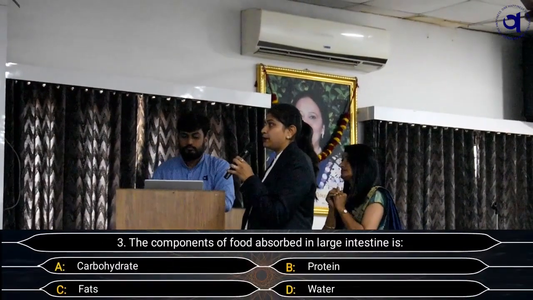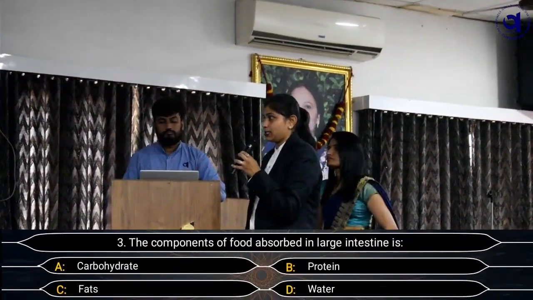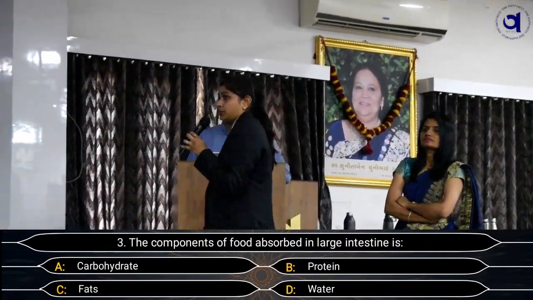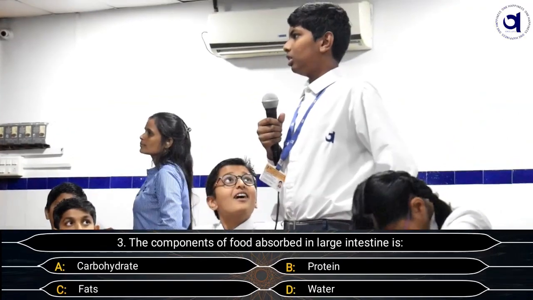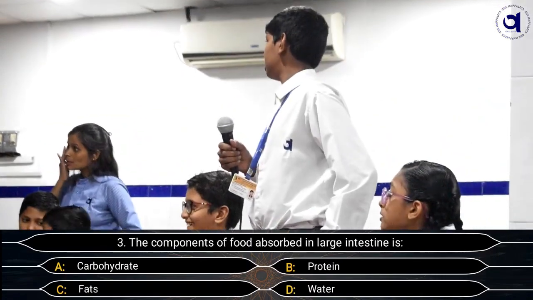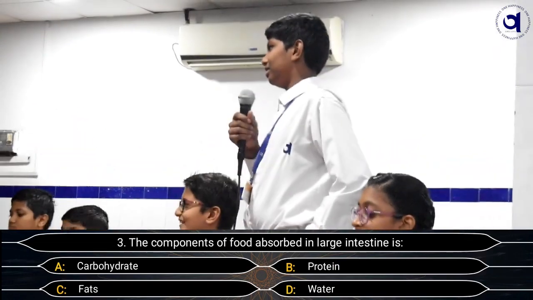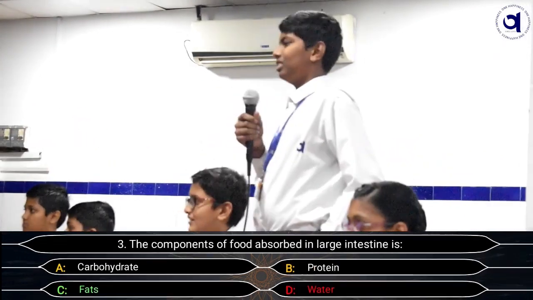The component of food absorbed in the large intestine is A. Carbohydrates, B. Protein, C. Fats and D. Water. Water. Are you sure about the water? Yes. Can we see the answer?